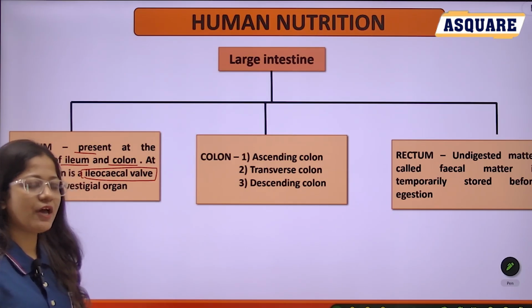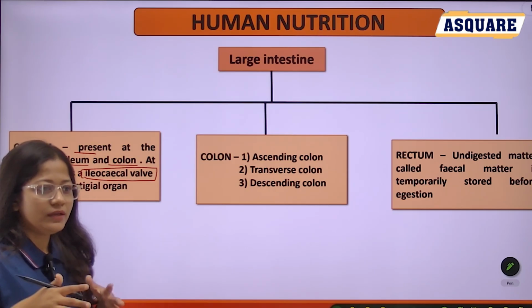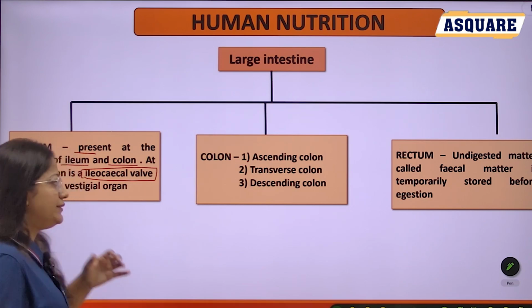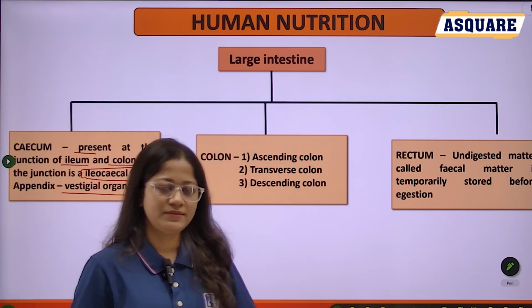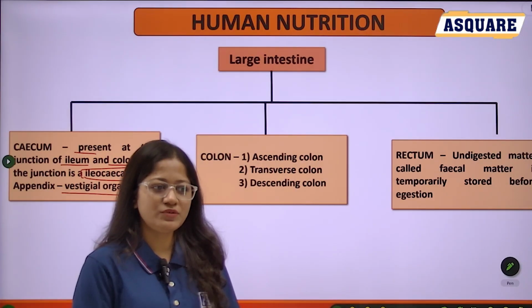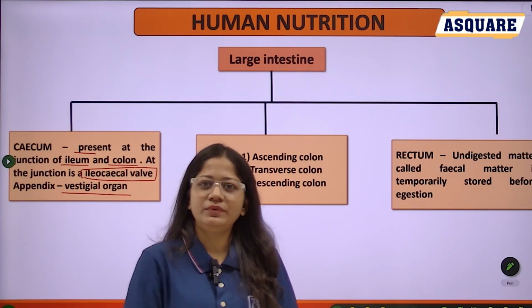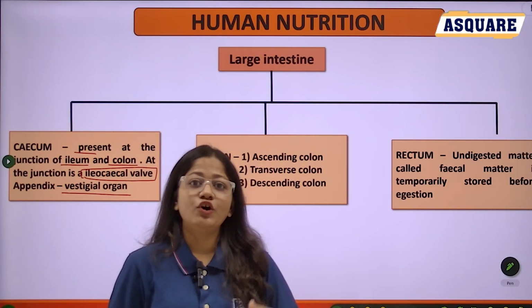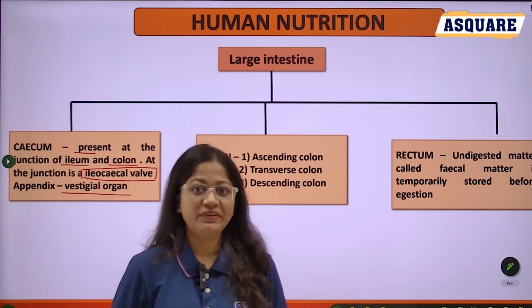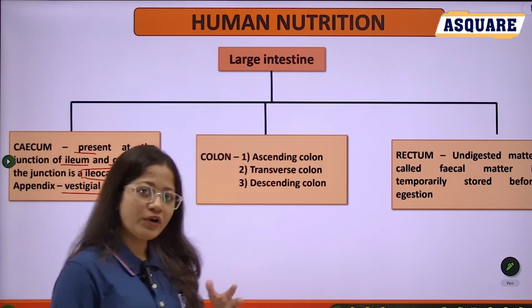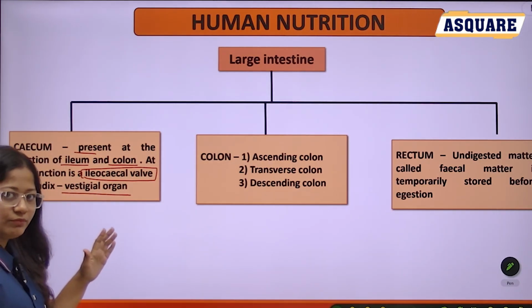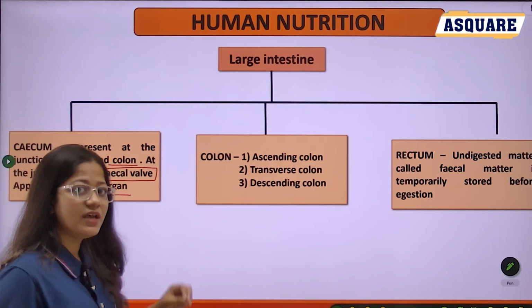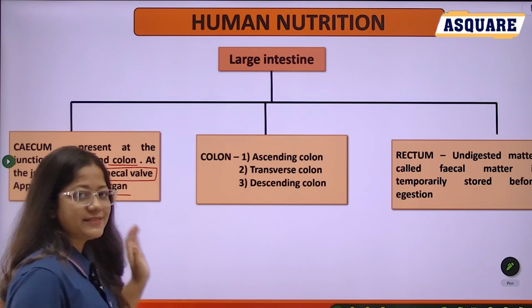Vestigial means not in use. In the present condition, this vermiform appendix is not used by human beings. In ancient times it was used, because people ate raw material like vegetables, and the appendix was useful for its digestion, but nowadays the appendix is a vestigial organ.